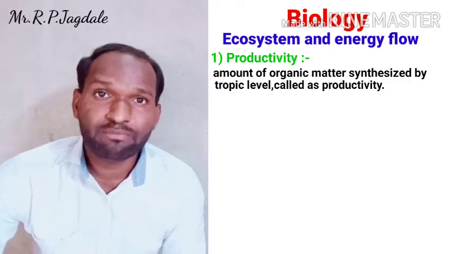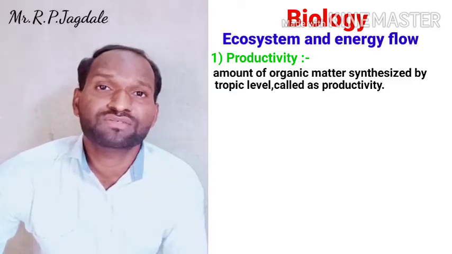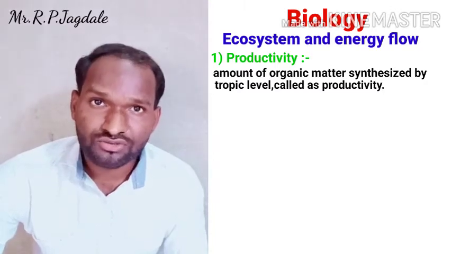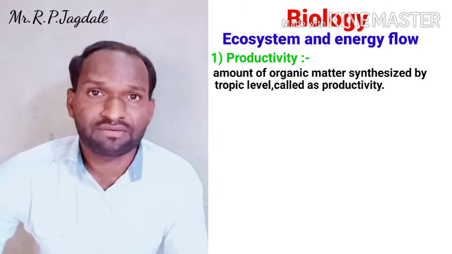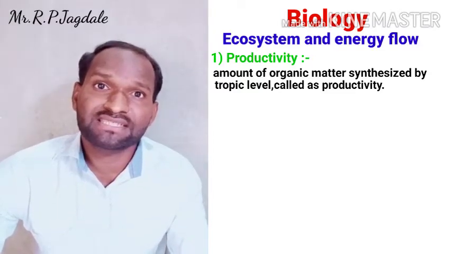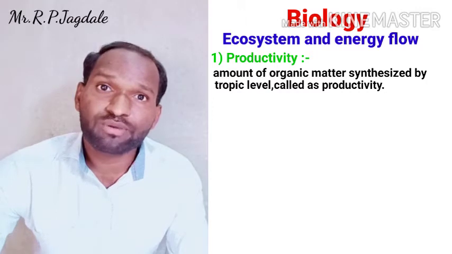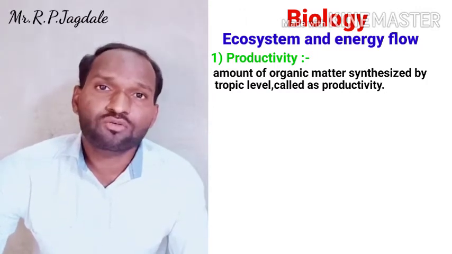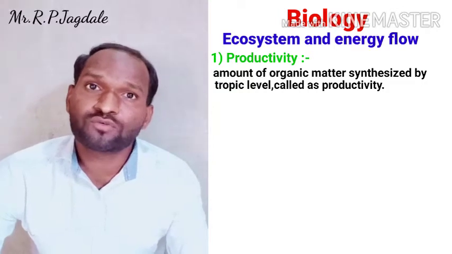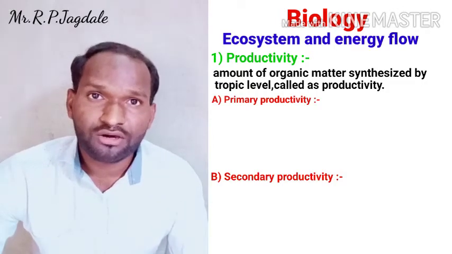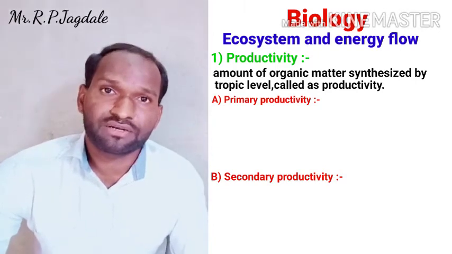Then on those plants there are some of the animals which are feeding. So these are called as consumers. So it is another type of trophic level. So the amount of organic matter synthesized by one trophic level is called as productivity. Okay, now that productivity is of two types. It may be primary productivity or it may be secondary productivity.